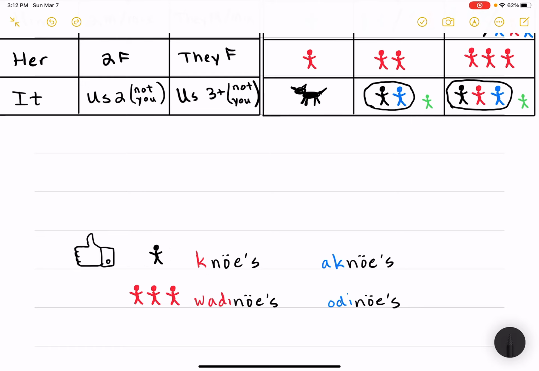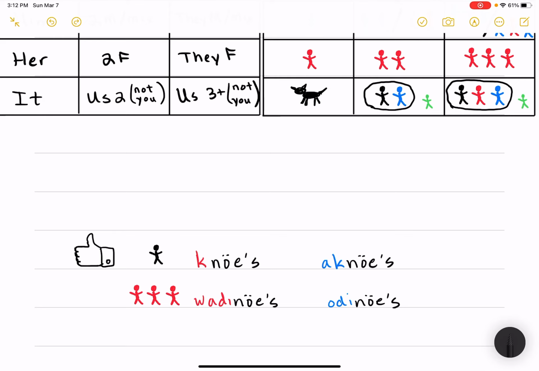I like it. But you can make it go the other way, and if you change it over to these pronouns here, you have aknoits, it likes me. If we go to this conjugation here, wadinoits, they females like it. But you can make it go the other way. And we usually color code these. After a while, you don't need the color codes anymore.